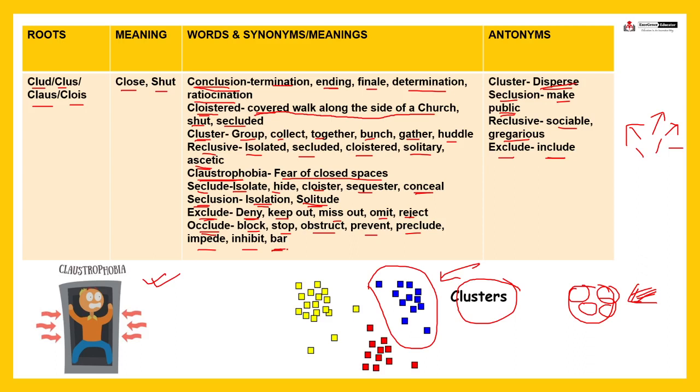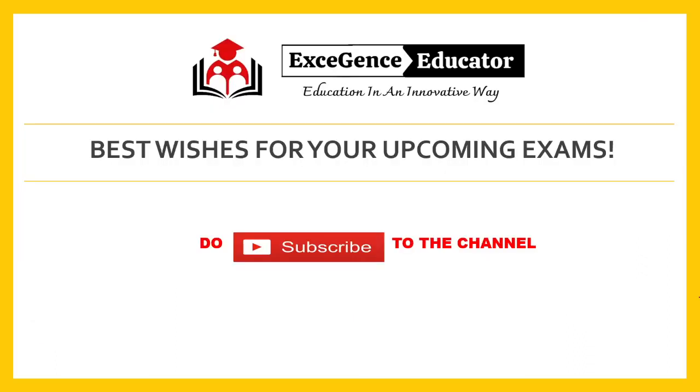Means he will be inhibited, he will be prevented from taking further examinations. That is to bar someone, means to inhibit someone, to prevent someone from doing something. That is occlude, another important word.